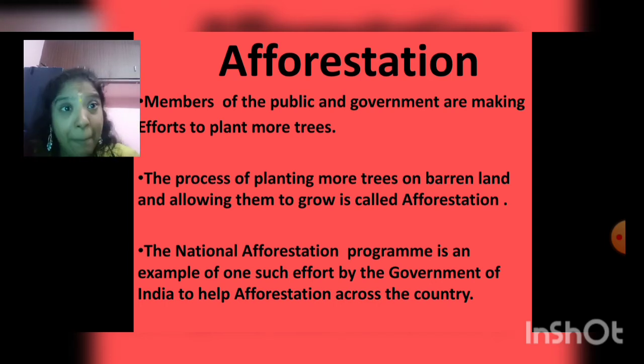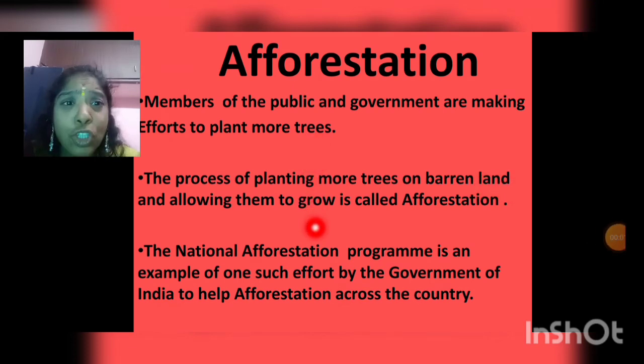Members of the public and the government are making efforts to plant more trees. The process of planting more trees on barren lands and allowing them to grow is called afforestation.